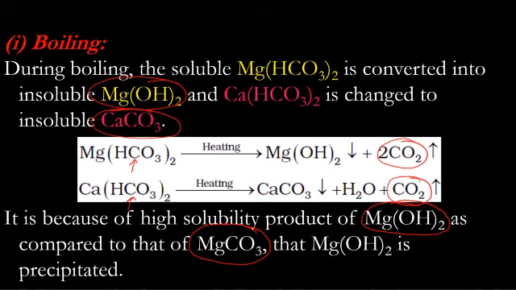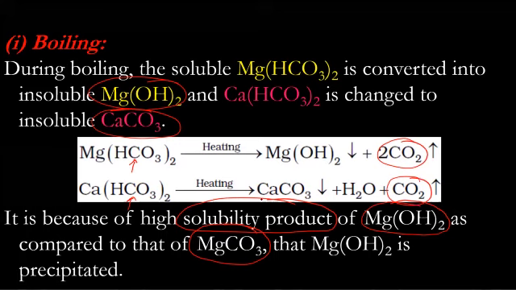That's why there is a high solubility product here. We will be talking about solubility product in the chapter on equilibrium, towards the end of the chapter. At the moment, you can understand that if the solubility product is high, or if the ionic concentration is high, then it will get precipitated.